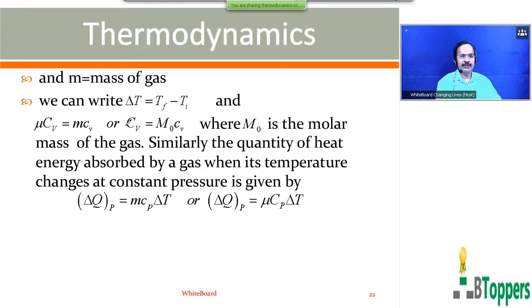Of course, as I told you, capital C subscript capital V represents the molar specific heat of the gas at constant volume. Small c subscript small v represents the ordinary specific heat of the gas at constant volume.